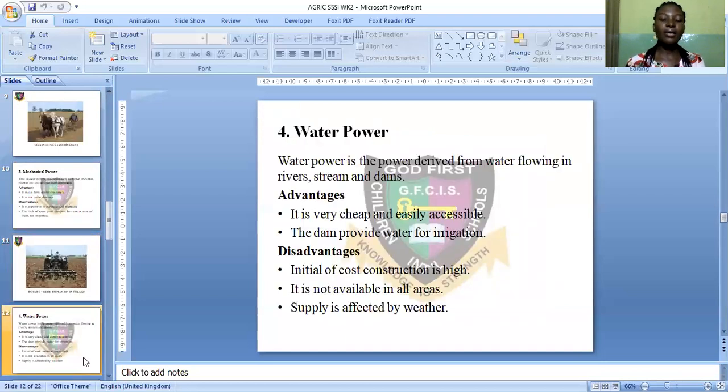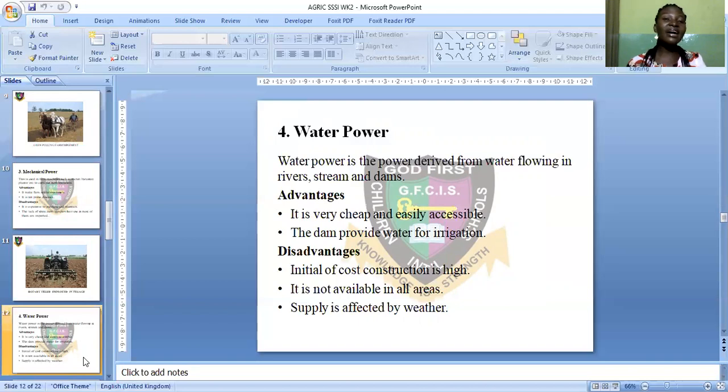Water power. Water power is the power derived from water flowing in streams, rivers, and dams. As you all know, water is essential for the survival of crops.